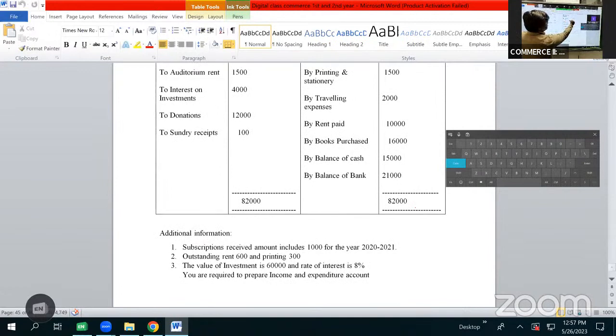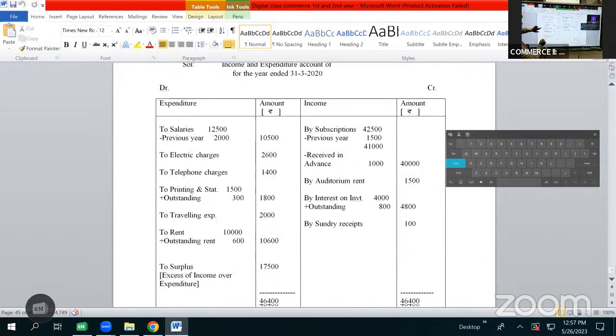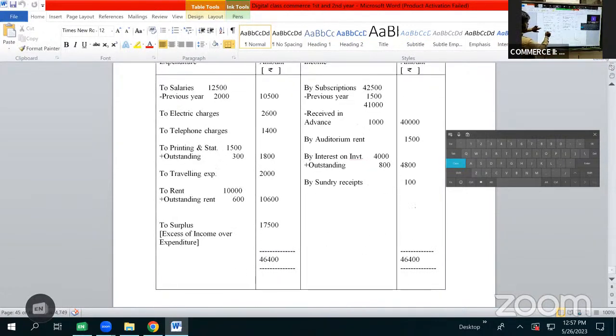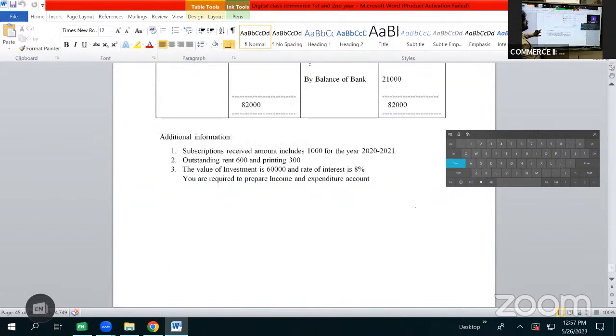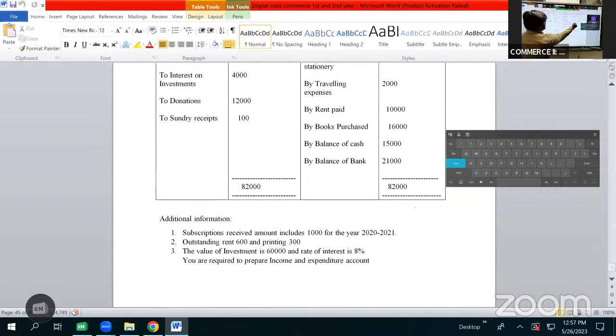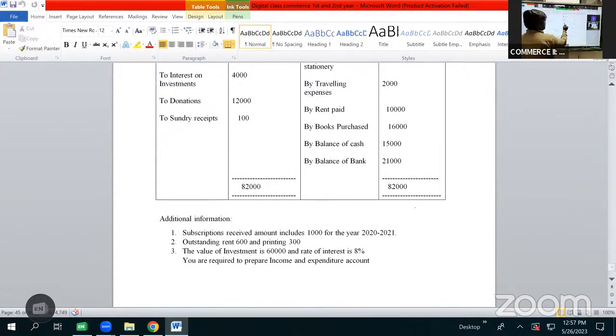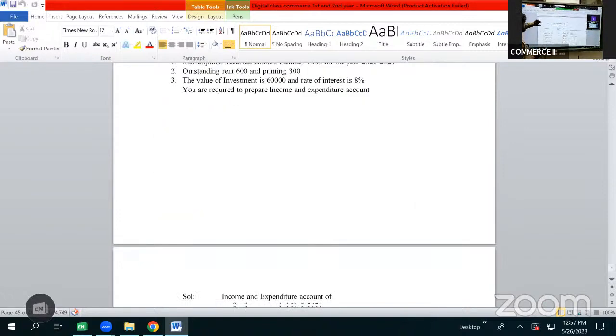Then after printing and stationery we have traveling 2,000. This will be shown as expenditure. Rent paid 10,000. We'll be adding 600 to it. It becomes 10,600. So to traveling expenses 2,000, to rent 10,000 plus 600, it becomes 10,600. Then after rent we have books purchase 16,000. As we purchase books only once, it is of capital nature. It cannot be shown as expenditure. Balance of cash and balance of bank are closing balances, which we do not show in income and expenditure account.